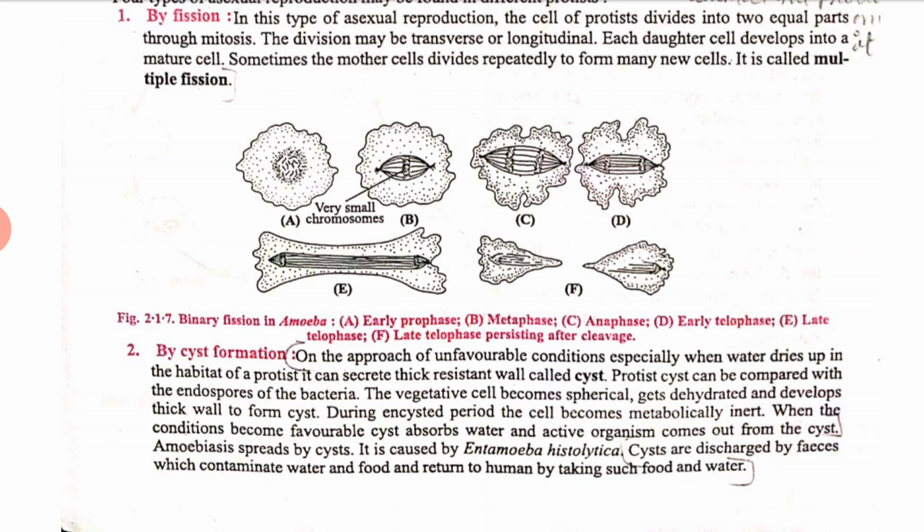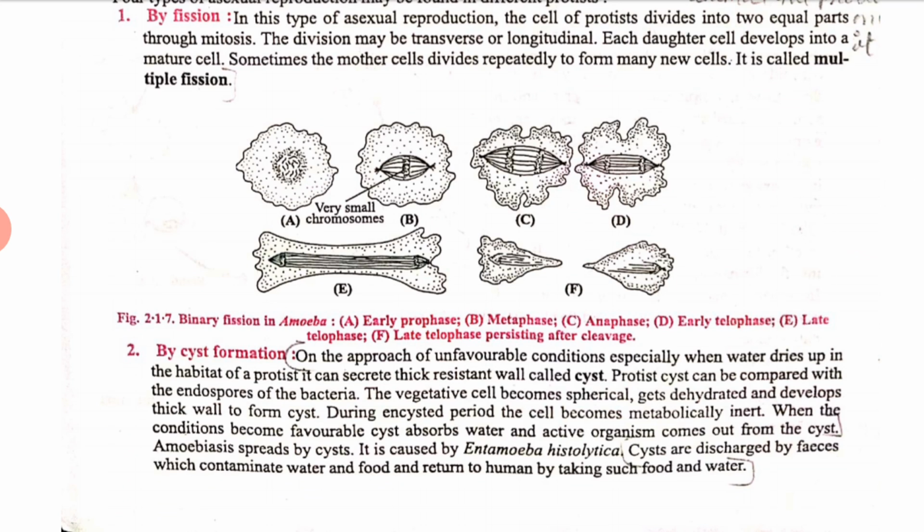Next we have cyst formation. On the approach of unfavorable conditions, especially when water dries up in the habitat of Protista, it can secrete a thick resistant wall, that is called a cyst. Protista cysts can be compared with the endospores of bacteria.